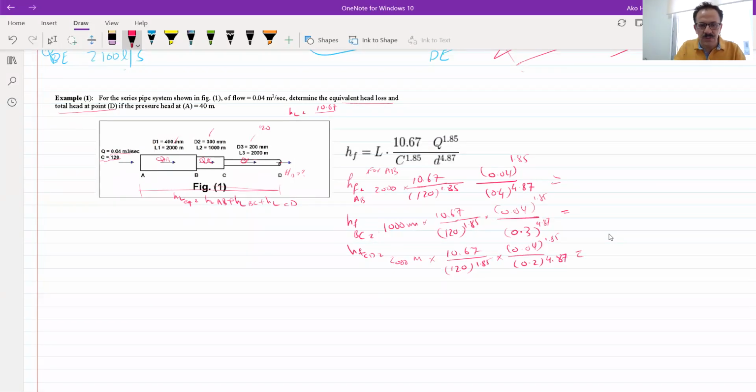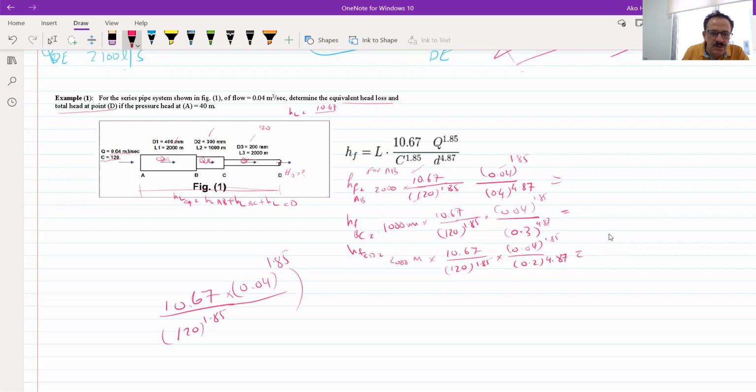So let's check this one. By the way, this, this, and this are common for all the three pipes. So we can use 10.67 divided by 120 power 1.85 and multiplied by 0.04 power 1.85.